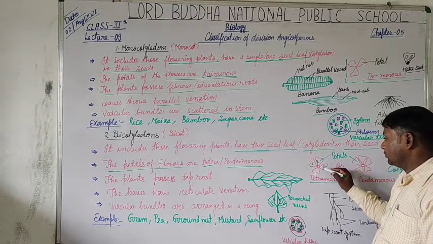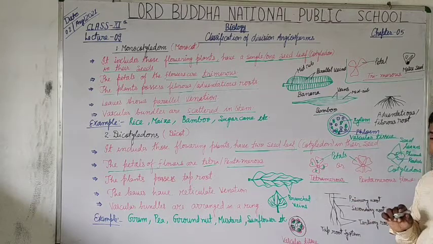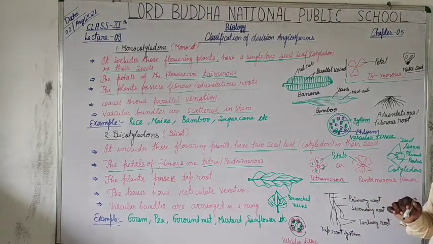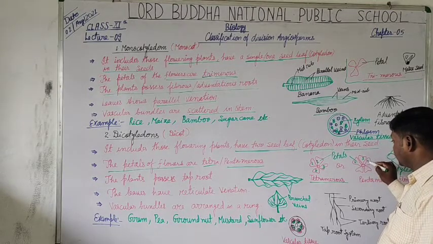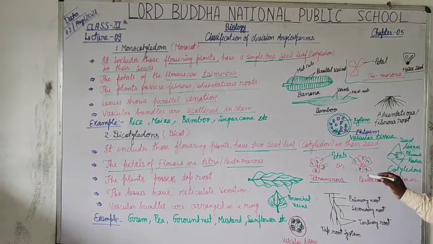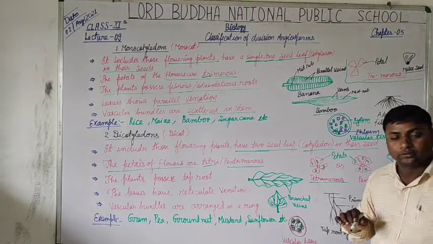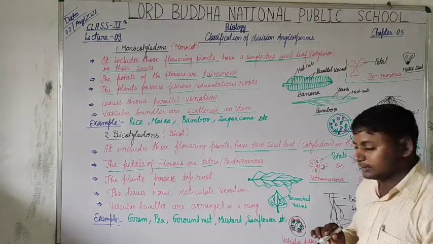Here 1, 2, 3, 4, these are the four petals in the row, and here we take 1, 2, 3, 4, and this is the fifth. The arrangement of five petals in a row is hence called pentamerous. Is that clear, students?